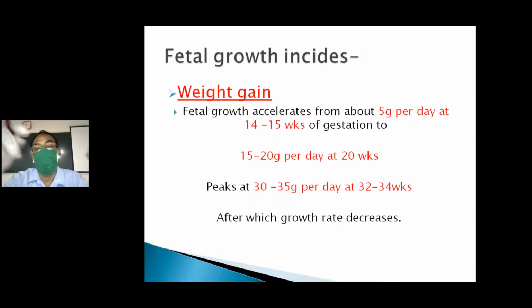Initially, the small fetus, the small embryo, grows about 5 grams per day at 14 to 15 weeks. When it is around 20 weeks, it is 15 grams. That is the average weight gain of the baby, from 20 to 30 weeks. After that, from 30 to 35 weeks, the growth rate decreases because maximum growth is achieved by 34 weeks. Thereafter there is hypertrophy of the cells, so cells increase and baby size increases. So this is the mechanism.